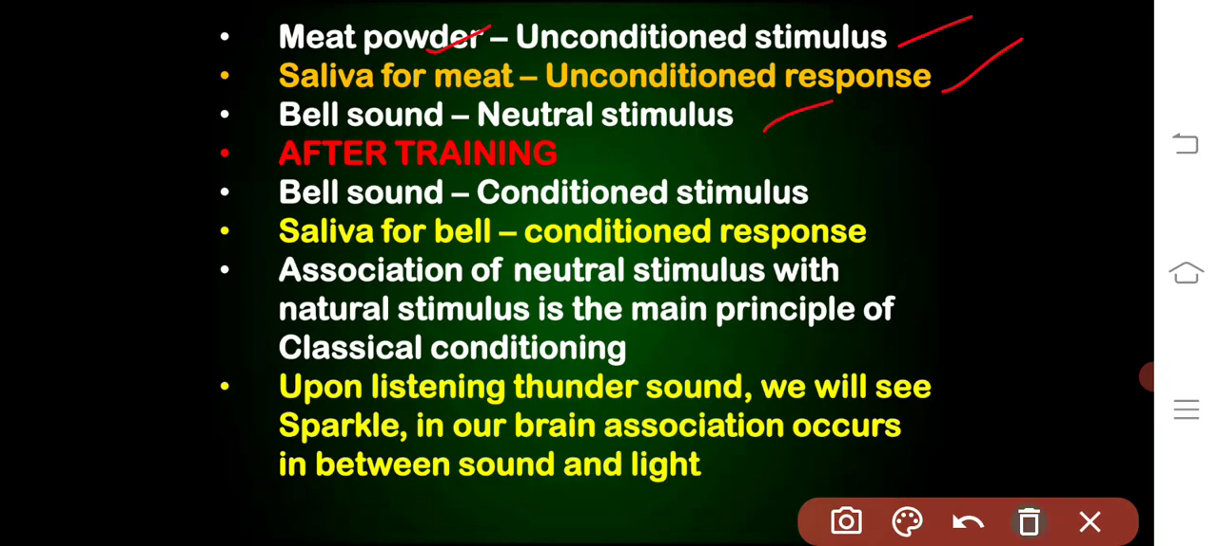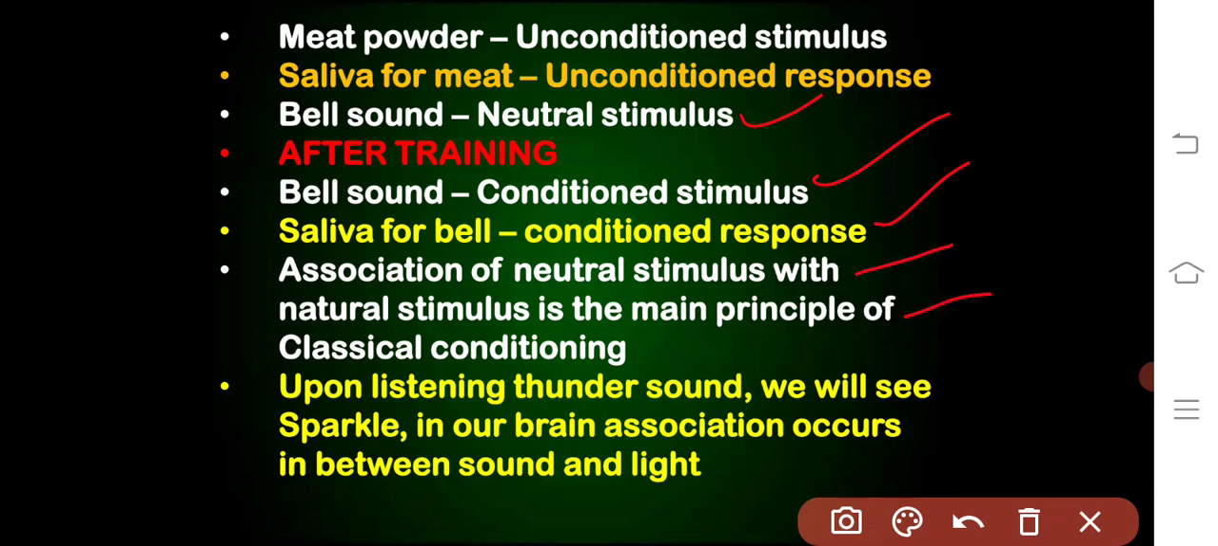After training, see the responses. The bell sound is a conditioned stimulus. We brought out the response, saliva for the bell, that is a conditioned response. The bell sound was previously a neutral stimulus, but after training it becomes a conditioned stimulus. And for this conditioned stimulus, we extracted the conditioned response. That is, association of the neutral stimulus with the natural or unconditioned stimulus is the main principle behind classical conditioning.